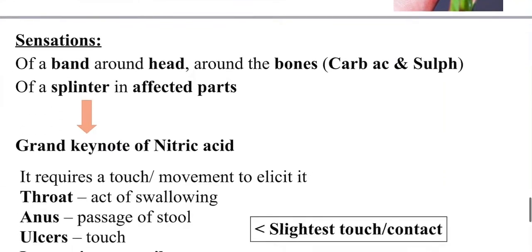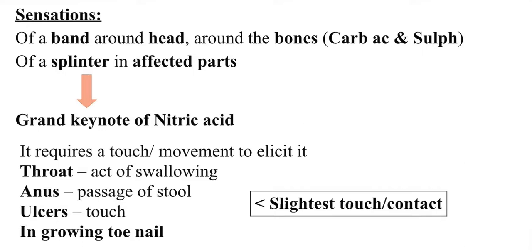Then we move on to the sensation of nitric acid. Sensation of a band around head, around the bones. So he is having a sensation of a band around his head and around the bones, of a splinter in affected parts. The grand keynote of nitric acid is it requires a touch or movement to elicit it. So the sensation, that is the splinter-like pain and everything, it requires a touch or a movement to elicit it.